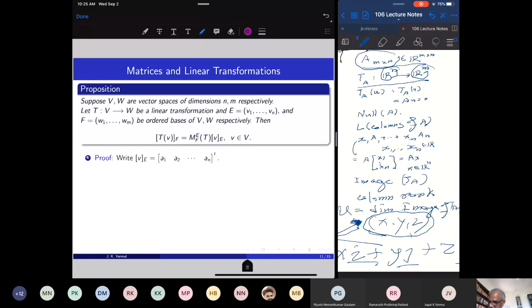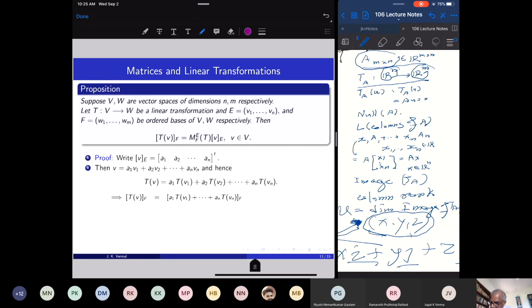So, the matrix of T operating on the coordinate vector of v. Write the coordinate vector of v as a column vector. This is a column vector in F^n, and that means that v is equal to a1 v1 plus a2 v2 plus up to an vn, where the ai are uniquely determined. I want to write the coordinate vector of Tv with respect to F. So Tv is equal to a1 Tv1 plus a2 Tv2 plus up to an Tvn, because T is a linear transformation. Just apply T on this equation.